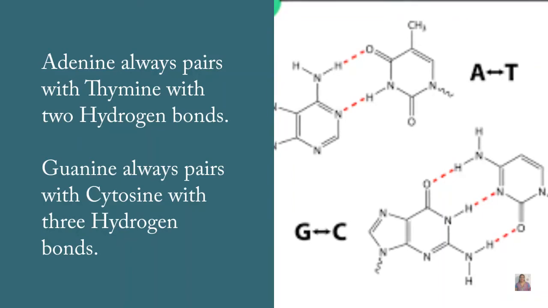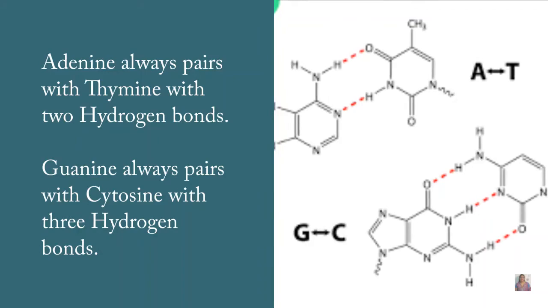In this picture, you can see this. Adenine always pairs with thymine with 2 hydrogen bonds. Guanine always pairs with cytosine with 3 hydrogen bonds.